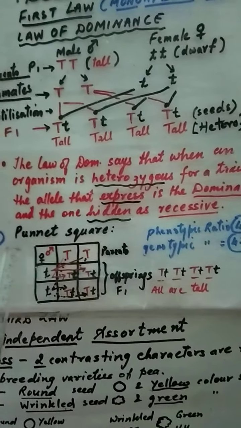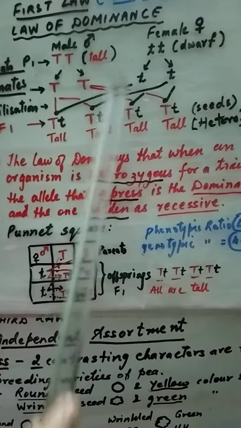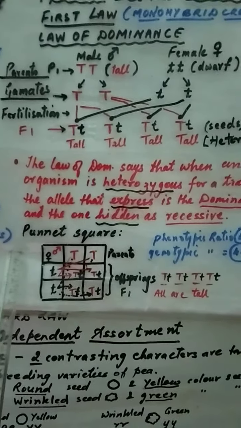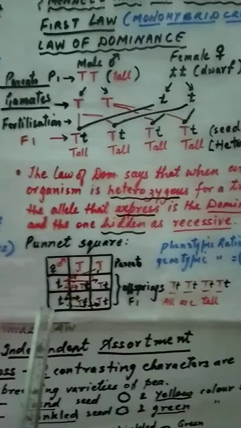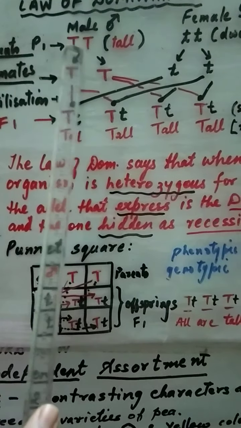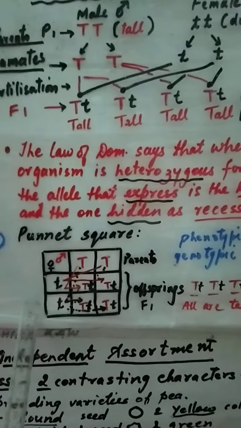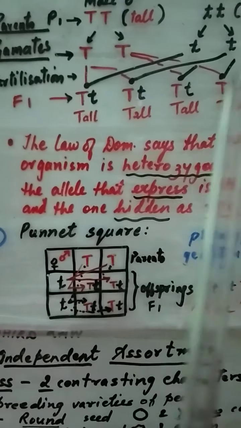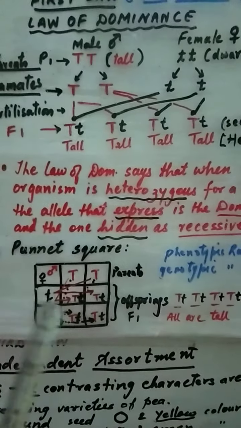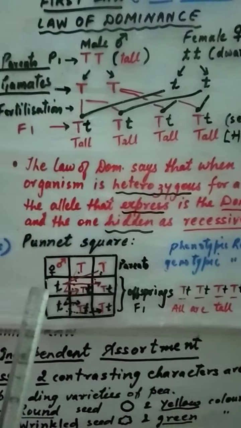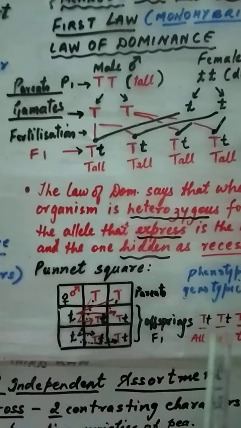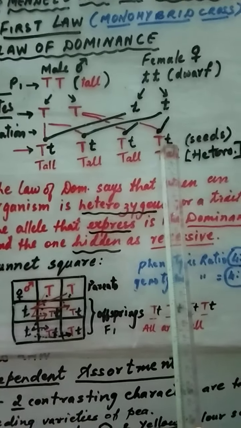Now there was one scientist called Punnett. He explained the same experiment with a square method. So this is called Punnett square. In this we will make these squares. On the top we have written male, that is this capital T, and on the left side we have symbolized the female, and these are small t. Now we will fertilize capital T with the small t and fill this box. Same way we will fertilize the gametes and fill the boxes between them. And when you see, you will get the same result as it was here.